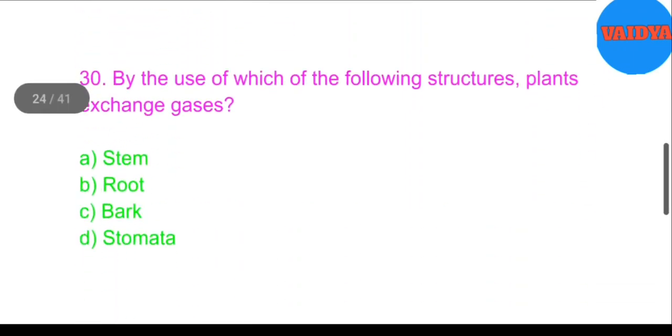30. By the use of which of the following structures do plants exchange gases? A. Stem. B. Root. C. Bark. D. Stomata. Answer. D.